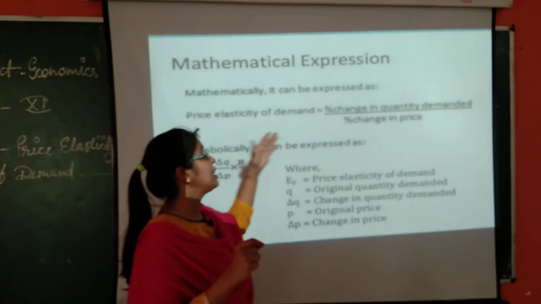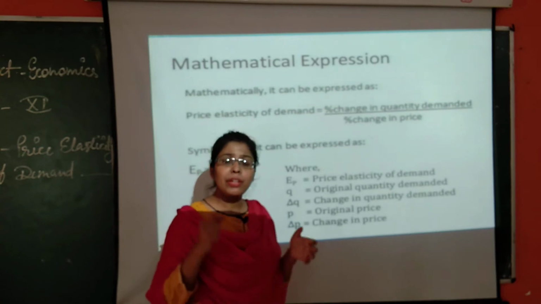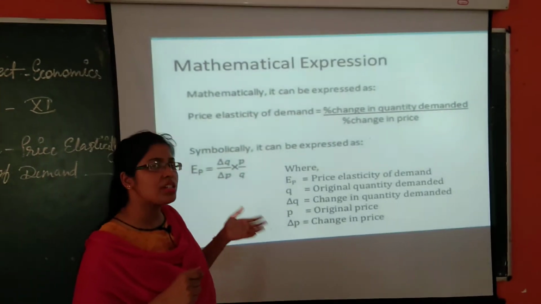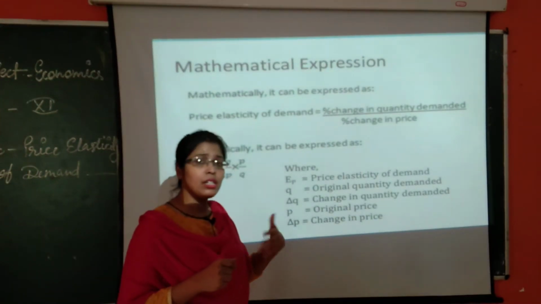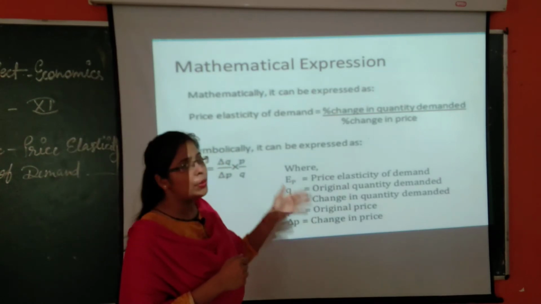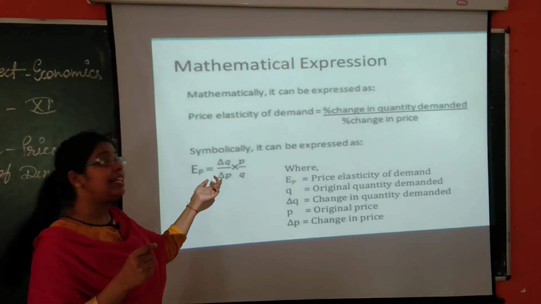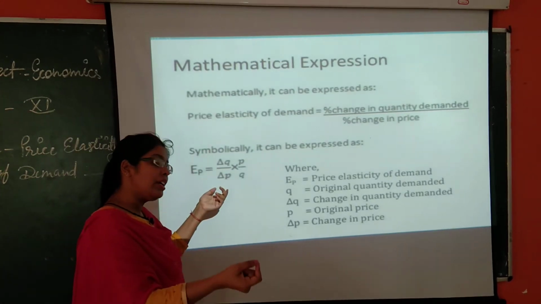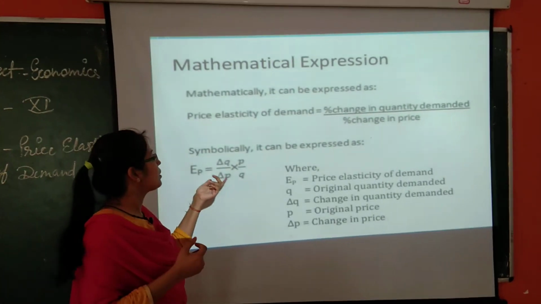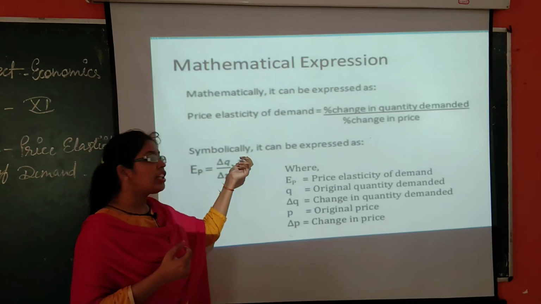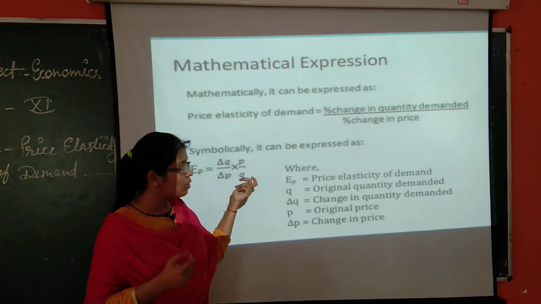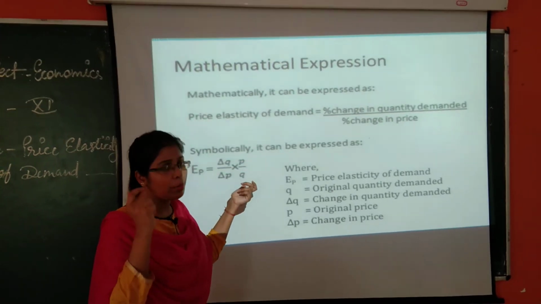Change in price basically refers to change in price. There must be some base price. For example, price was 10 and price increased by 2 units from 10 to 12. So it increases by 2 units. That is expressed as delta P, from 10 to 12. That means a difference of 2. So that is expressed as delta P. What is P? Original price. What is Q? Original quantity, or initial or base quantity.